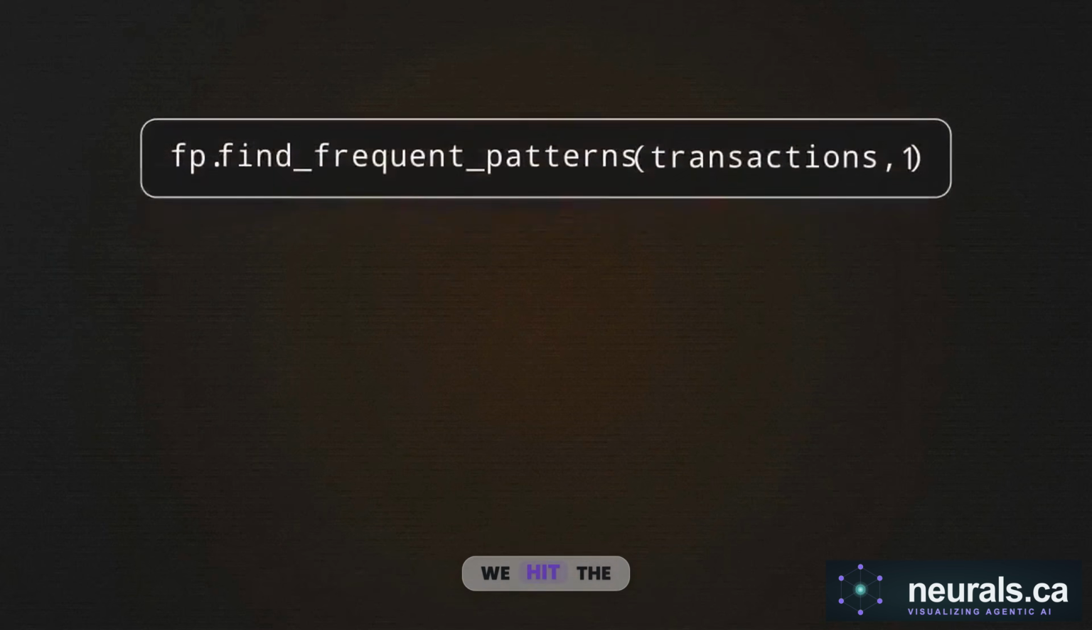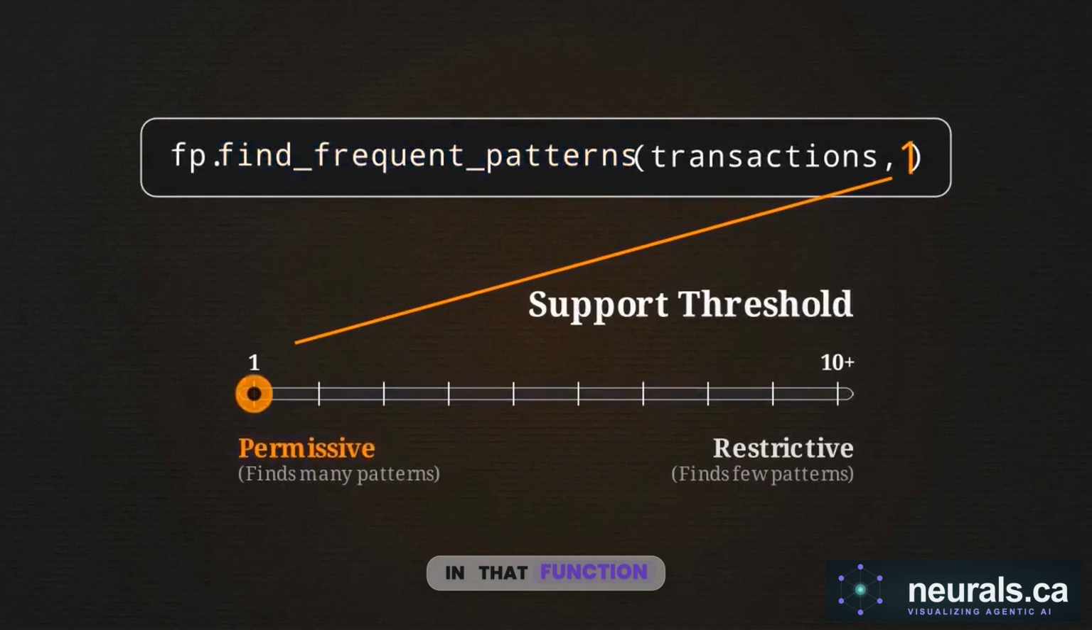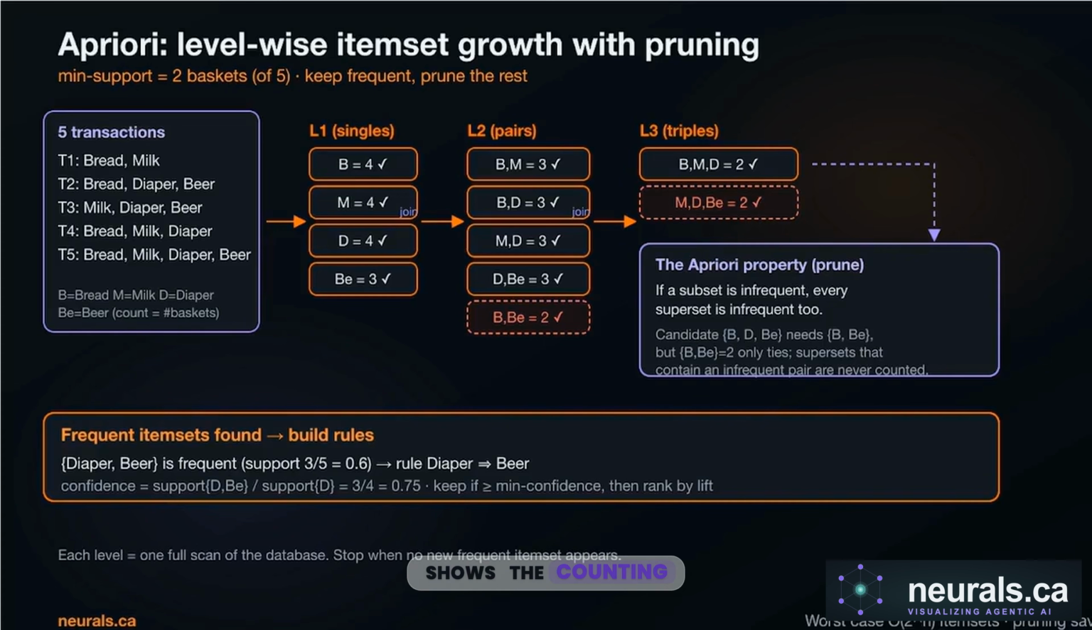Moving down the pipeline, we hit the first operational function, find frequent patterns. The second argument in that function, the integer 1, is the support dial. It dictates exactly how restrictive the algorithm will be. This diagram shows the counting mechanism. The algorithm scans level by level, tallying items in pairs and triplets. Setting our support dial to 1 forces the algorithm to keep any combination appearing in at least one basket.